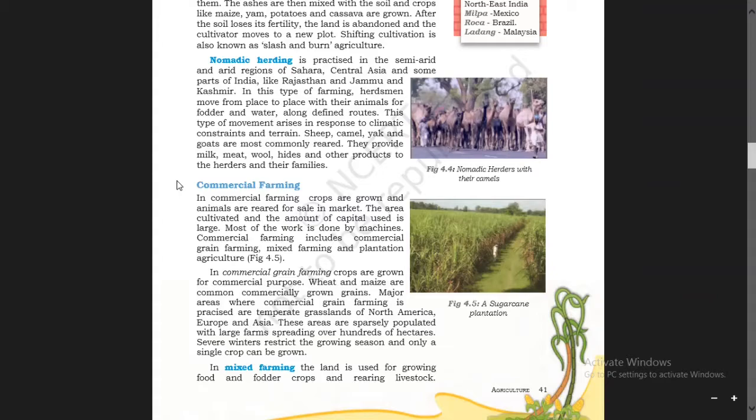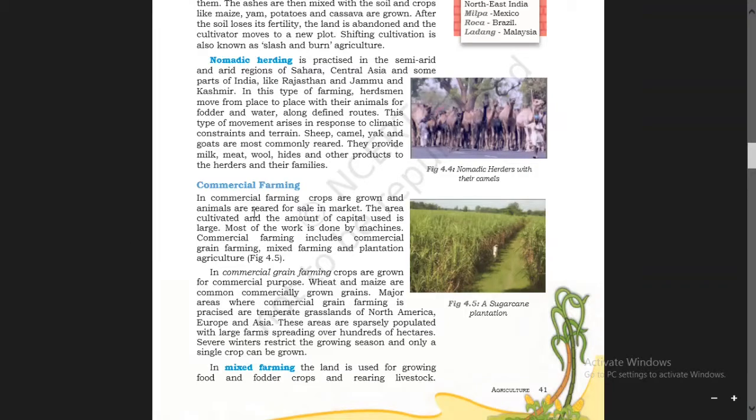Now let us continue the second part of the chapter, commercial farming. Commercial farming is farming which is practiced by the cultivator to earn money. In commercial farming, crops are grown and animals are reared for sale in the market. That means this type of farming is practiced in order to earn money.